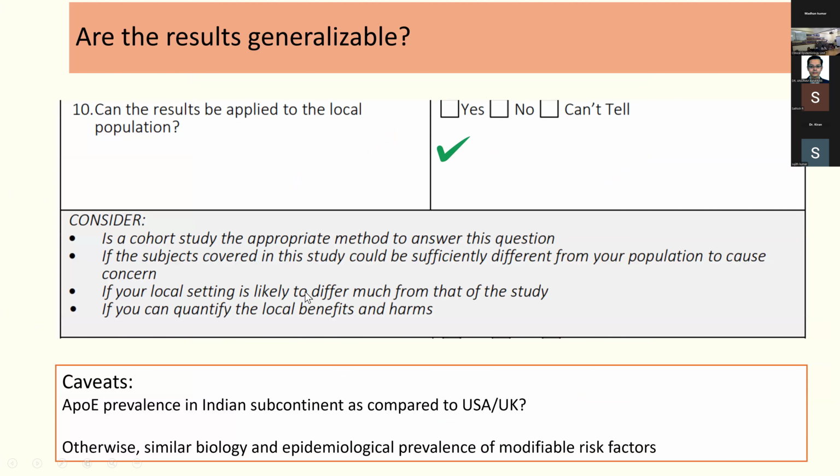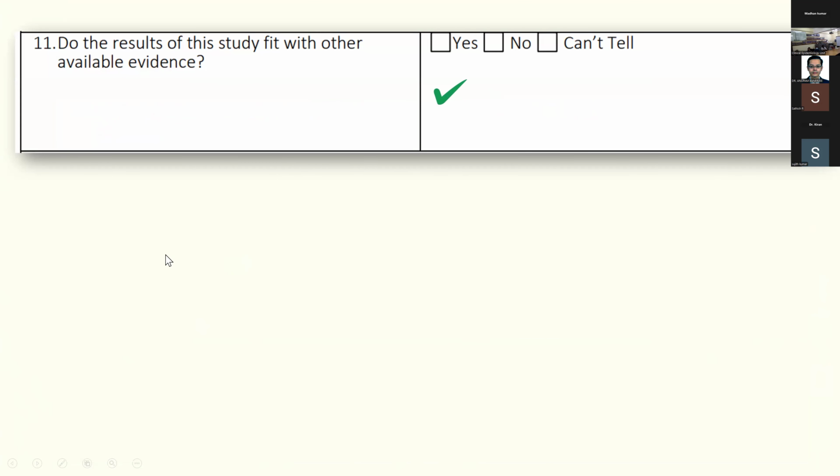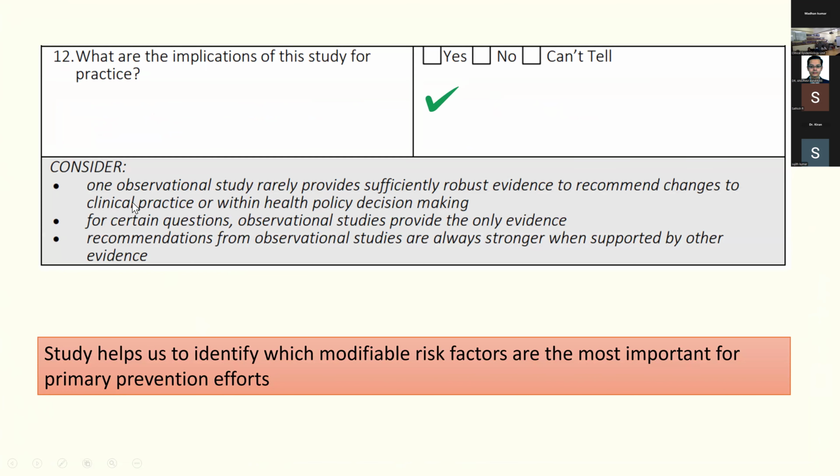Now, are the results generalizable? Mostly yes, because the biology of dementia is going to be the same everywhere, and even the epidemiological prevalence. India also has a high burden of diabetes and hypertension, it's all on the rise, so it can be applicable. The only thing is we don't know what the ApoE prevalence is in the Indian subcontinent, and whether it is the same as that in the USA and UK. So do the results of the study fit with other available evidence? Yes. So what are the implications of this study for practice?